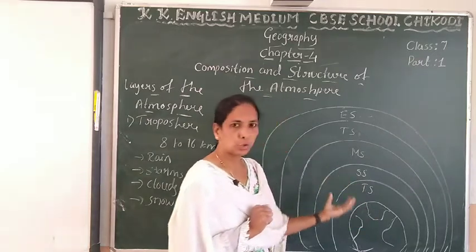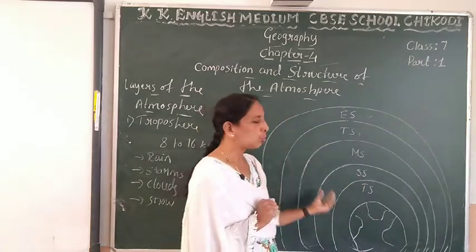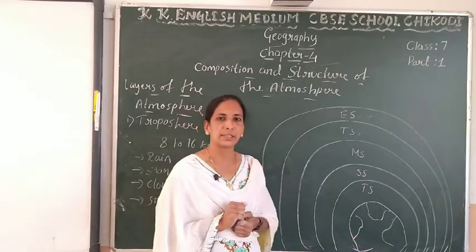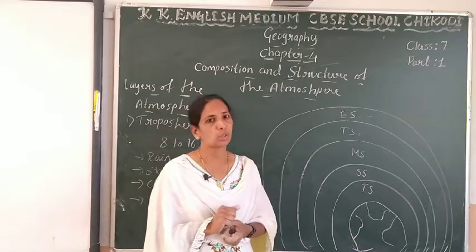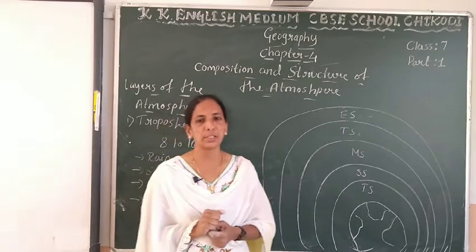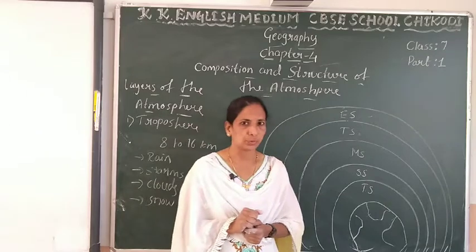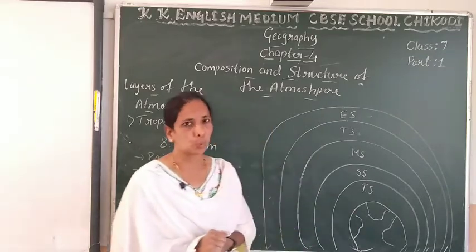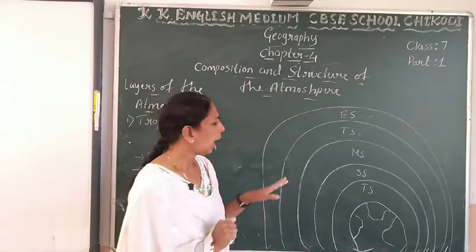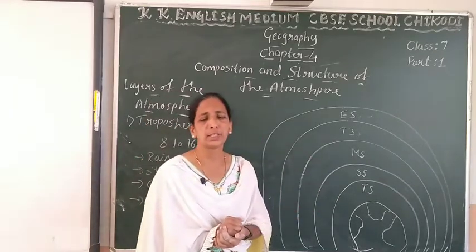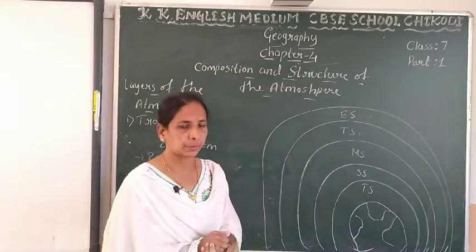In the troposphere some gases are present. Those gases are nitrogen, oxygen and carbon dioxide. So these gases support life. Those gases are present where? In the troposphere. And above the troposphere, the next layer is stratosphere.